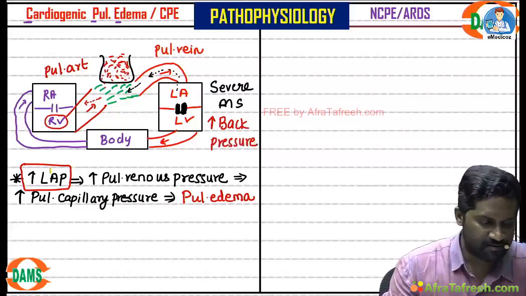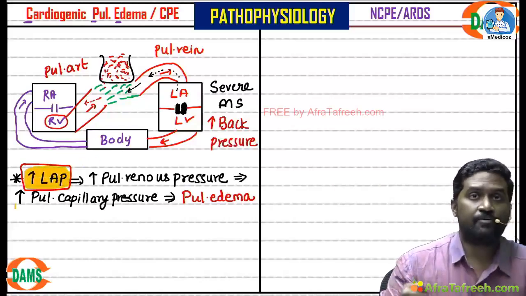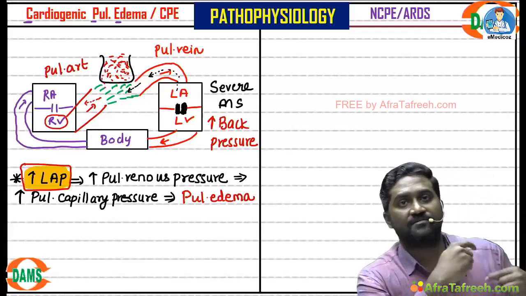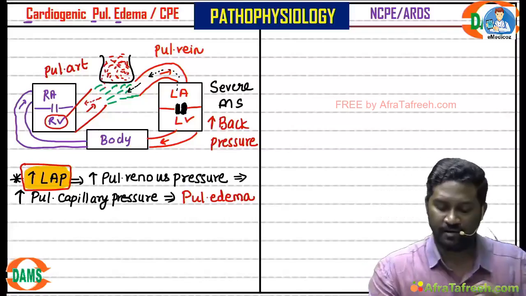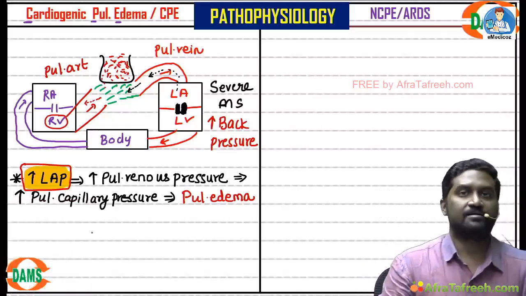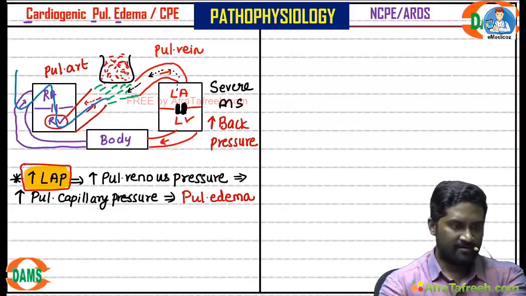The important pressure to be elevated here is left atrial pressure. Now students, whenever I want to measure my right heart pressure, I can directly put a catheter from the jugulars into the right heart and measure. But such easy accessibility is not available for my left heart. So what I am going to do is, I will take a specialized catheter and put it in the jugular, from the jugular into right atrium, right ventricle, into the pulmonary artery, and in a small branch I am going to wedge this catheter.